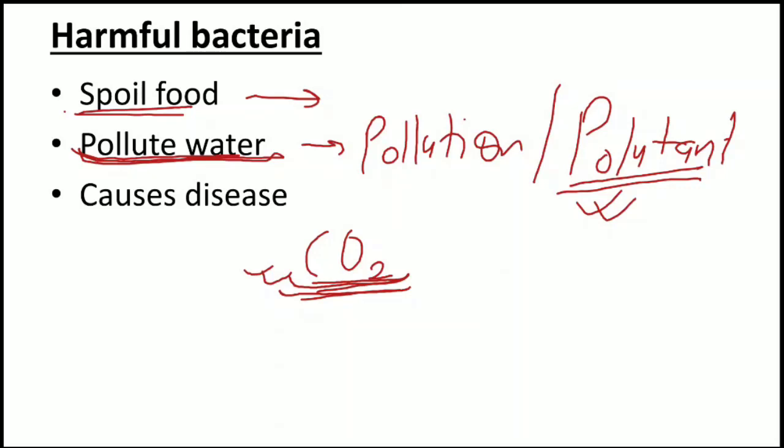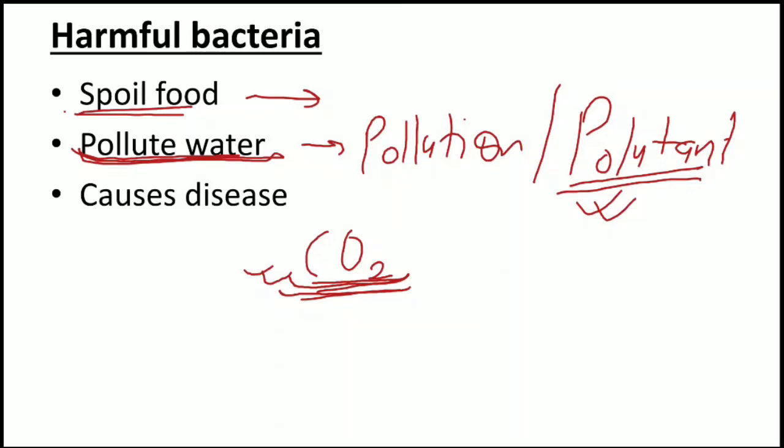Means whenever such changes come in the atmosphere in nature so that the organisms are not able to survive and basically are feeling the problem. So any biological, physical and chemical change in the surroundings which creates problems to other living organisms, that situation is known as pollution, and the causing thing is known as the pollutant.